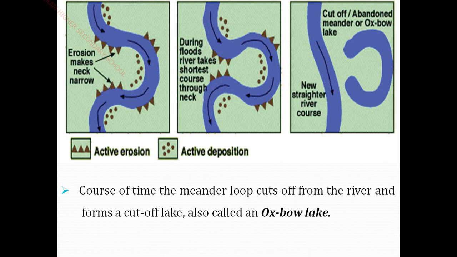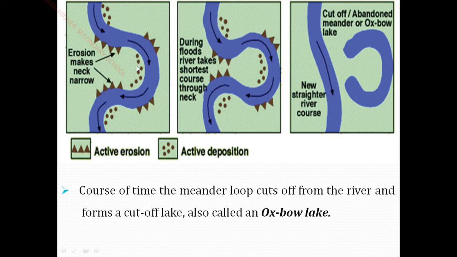See these 3 pictures. Now I am going to explain. Consider this is the river when it enters. The river enters and makes a bend, a large bend, and it forms like this. So what happened here? The erosion makes the neck narrow.